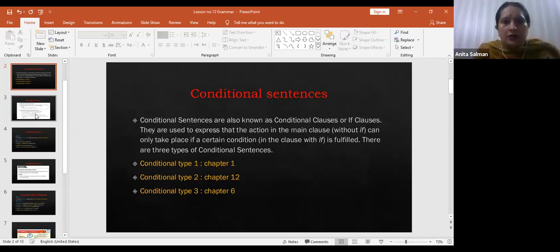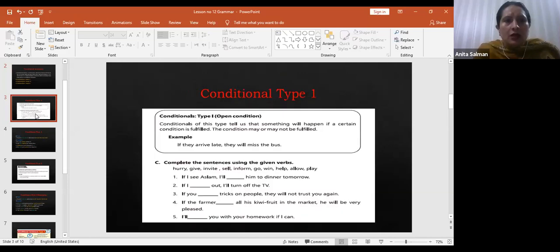Okay. Now conditional type 1. Conditional type 1, what is conditional type 1? Conditionals of this type tell us that something will happen if a certain condition is fulfilled. The condition may or may not be fulfilled. Like ये काम तब होगा जब ये वाला काम हो चुकेगा. Right? Like you can see, if they arrive late, they will miss the bus. When they will miss the bus? If they arrive late. Right? To get the main action, the first condition should be fulfilled.